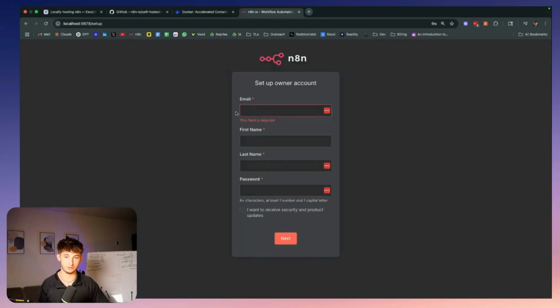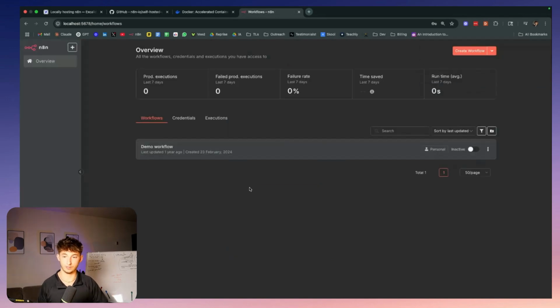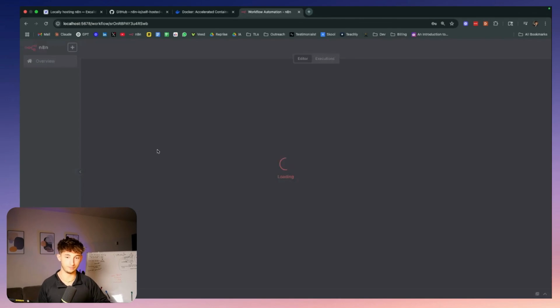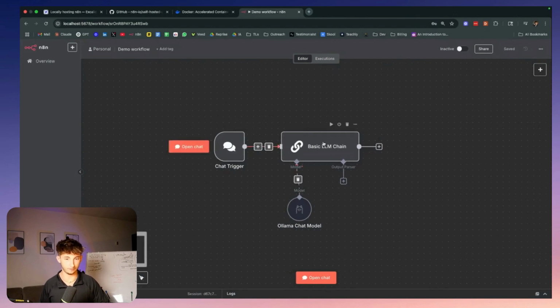It's asking us to set up our owner account. So I'm just gonna enter in my email and everything, and I'll come back to you guys once I actually set this all up. All right, well, we just logged in. We can see that we automatically have a demo workflow added for us. I didn't add that from my end, but you can see we have the Ollama chat model and a basic LLM chain.